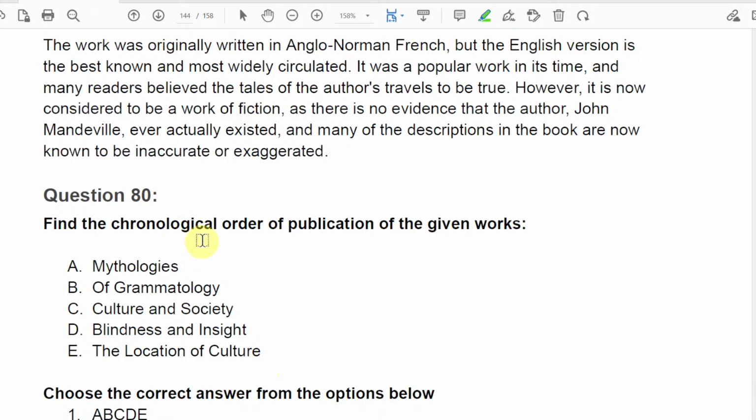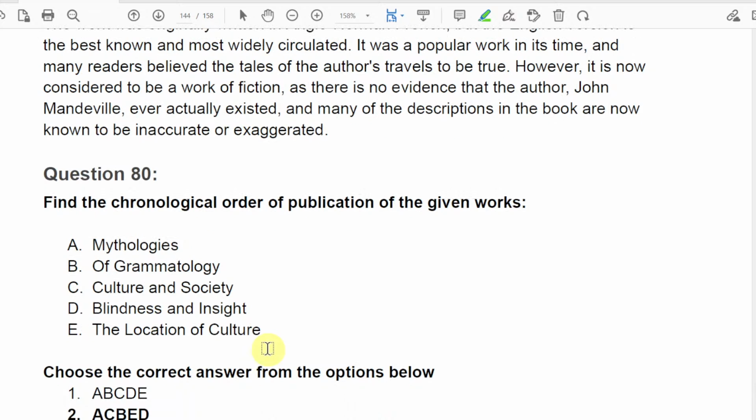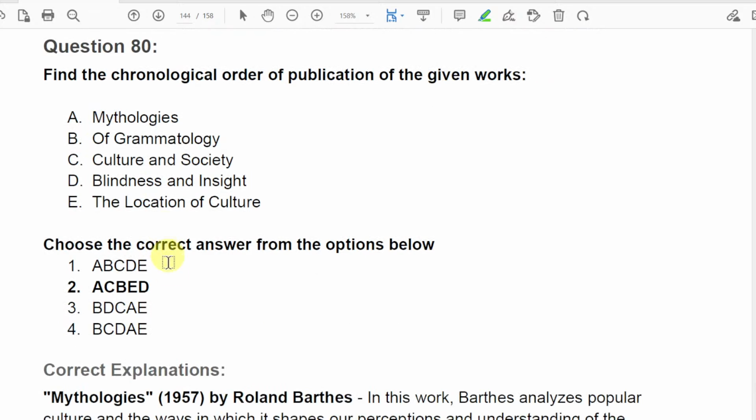The first thing: find the chronological order of publication of the given works. If you even know one thing, you will be able to answer. One: Mythologies, Of Grammatology, Culture and Society, Blindness and Insight, The Location of Culture. If you just know one, just tell me who wrote Mythologies. Mythologies is by Roland Barthes.